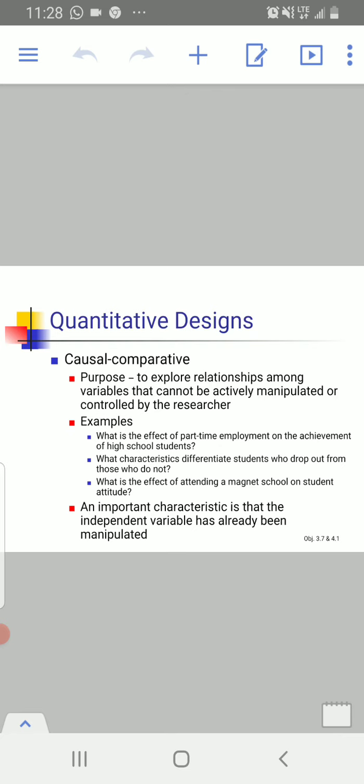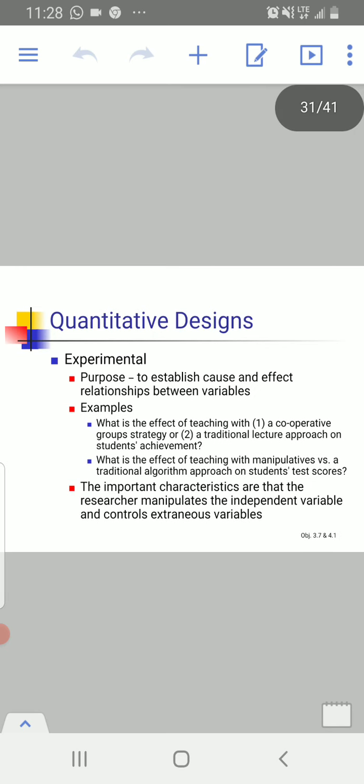So this is the understanding of the causal comparative research. And the next one, which is very, very important, that is experimental research. That is also included in our outline, so we will discuss it in detail. The purpose is to establish a cause and effect relationship between the variables. So there are two or more variables, and there is a relationship between these two variables. And what kind of relationship exists? Cause and effect relationship. If one variable changes, second also changes.